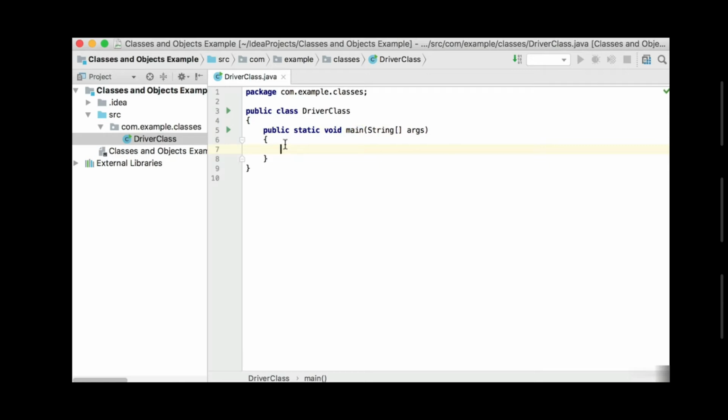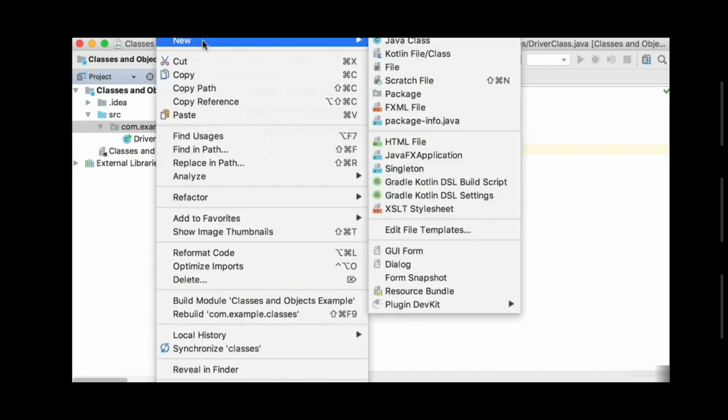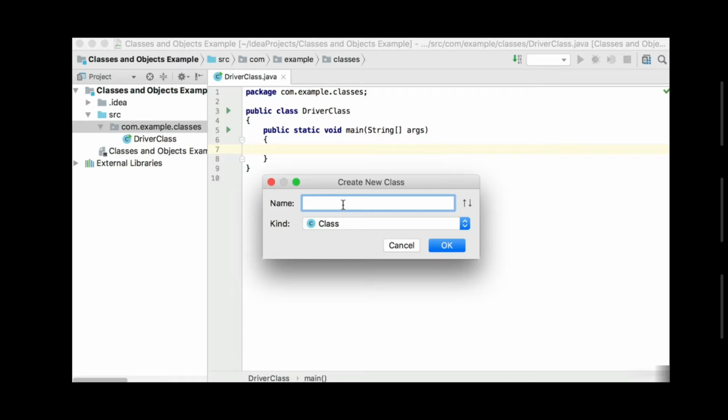So now let's look at the concept of classes in Java. In order for me to create a new class, I'm going to go to my package and I'm going to say new Java class. So on the package, just right click on your package and then say new Java class. Then when we create a new class, you give your class a name, and normally we make our classes start with a capital letter, and then each subsequent word we will also capitalize.